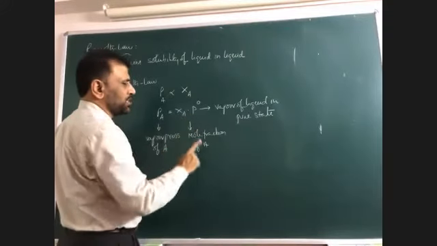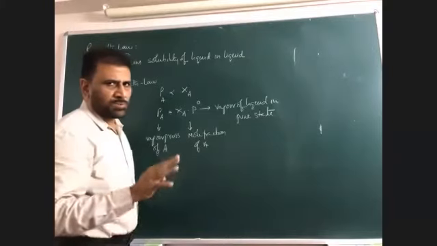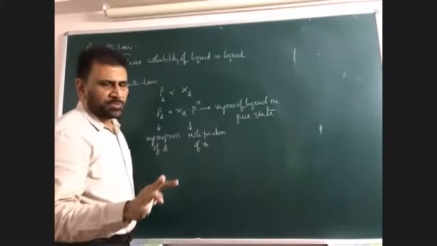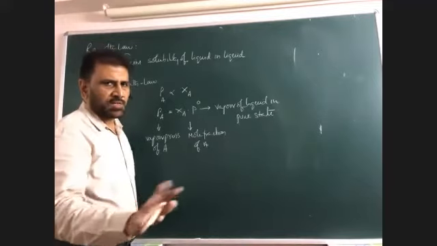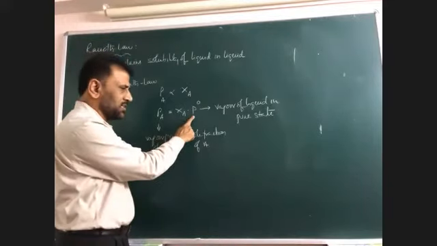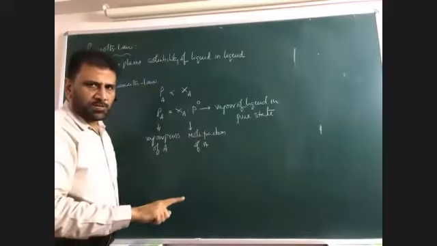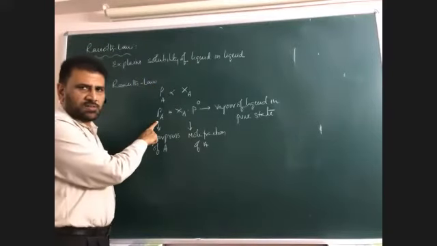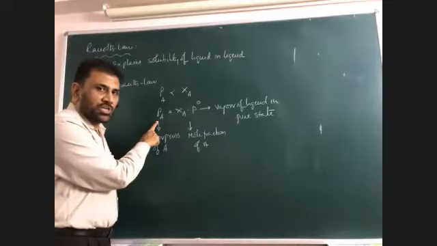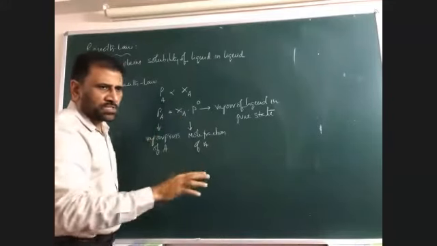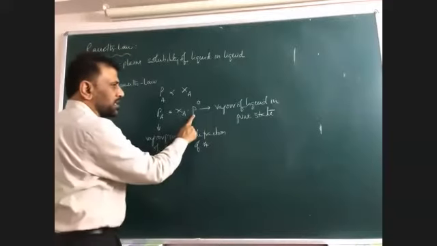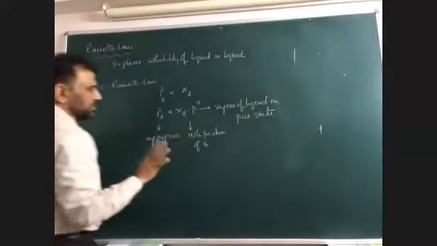For example, if benzene and toluene are mixed, we are calculating the vapor pressure of benzene. If benzene is alone, without mixing another liquid, it has some vapor pressure. If benzene is mixed with toluene, this is the vapor pressure of A in the mixture, and this is the mole fraction of A in that mixture, because mole fraction comes when there are two substances. What is P naught A? Vapor pressure of liquid in pure state. This is Raoult's law.